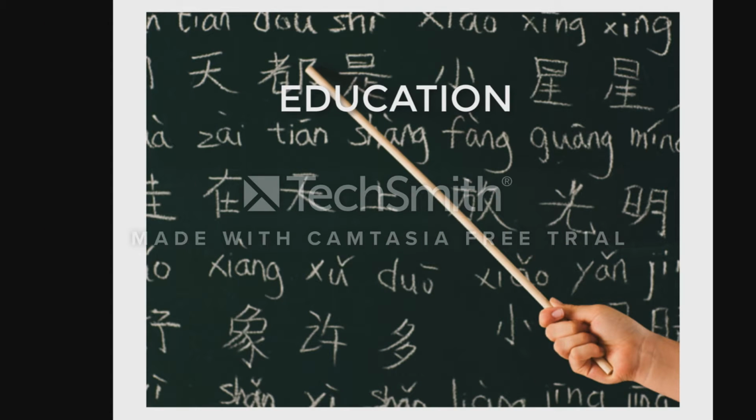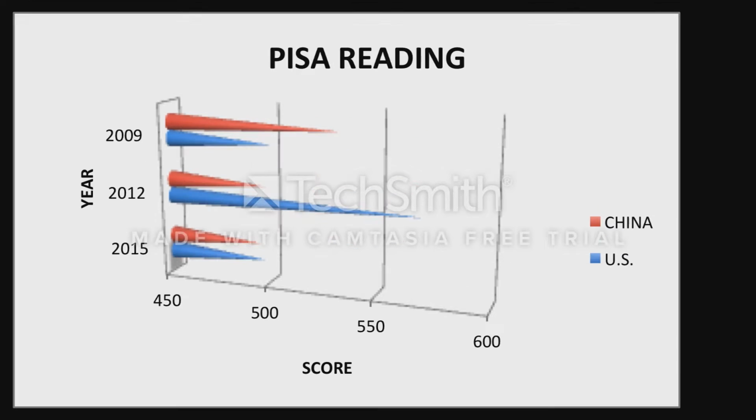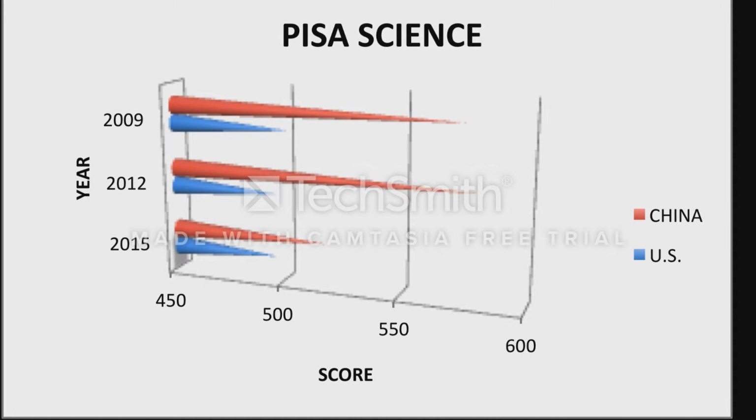When it comes to education, China and the US have different learning approaches. While the Chinese focus on strictness and precision to achieve retention, the American education system focuses on independence and self-determination to achieve comprehension. Let's take a look at the PISA scores from 2009 through 2015 and see how the two countries compare in reading, math, and science. As you can see, in math, the US lags behind China, while reading scores are neck and neck for 2015. And then within the last 6 years, the US is coming close to China's scores in science.